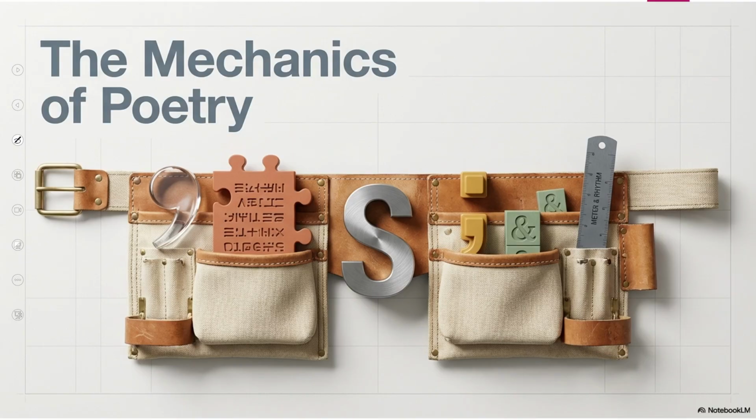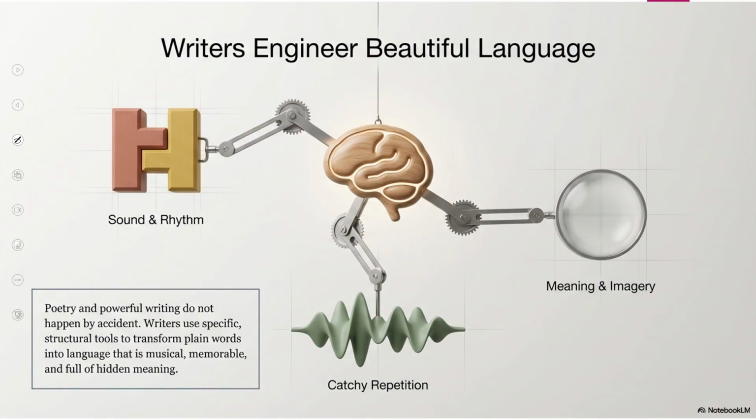Let's move. The mechanics of poetry. What are the things which make poetry effective and interesting? The writer is an engineer, which means they create beautiful language. How do writers create beautiful language?